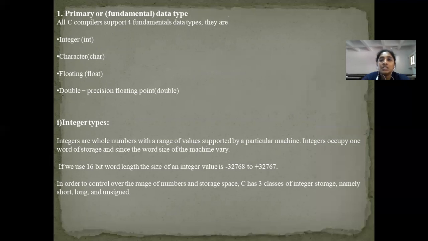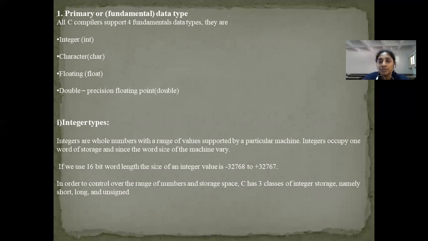So see here, each data type will have a particular size, range, and a corresponding format specifier. You have to have knowledge regarding all these three in order to include these data types in your program. So coming to the first data type, integers are whole numbers with a range of values supported by a particular machine. Integers occupy only one word of storage, and since the word size of the machine varies, the size of the integer will be 2 or 4 bytes.